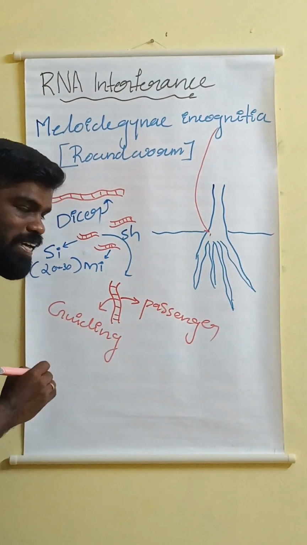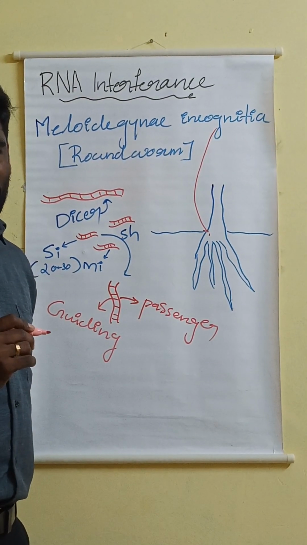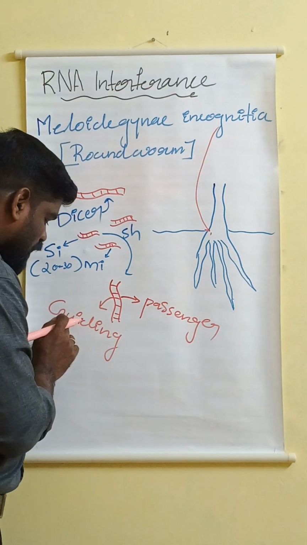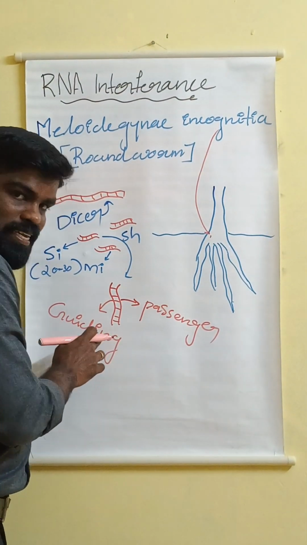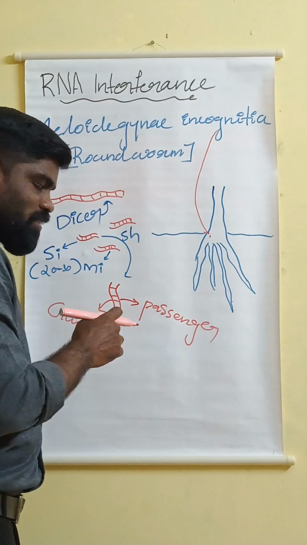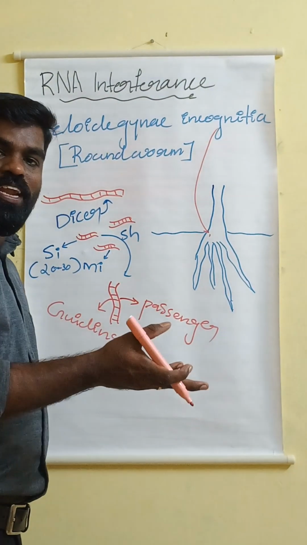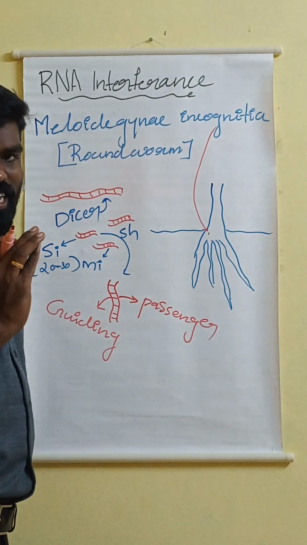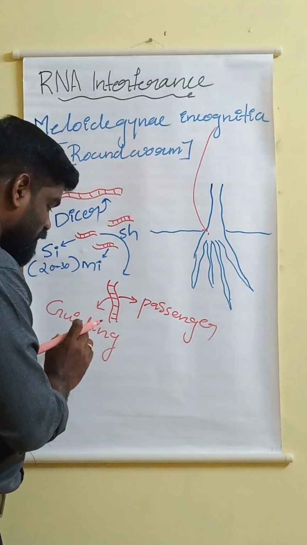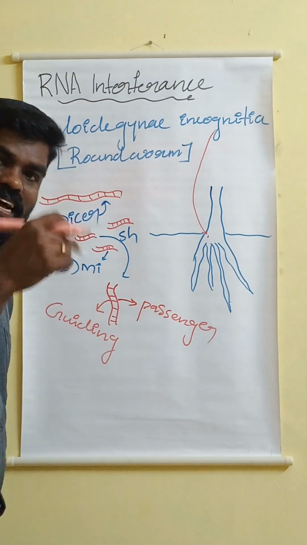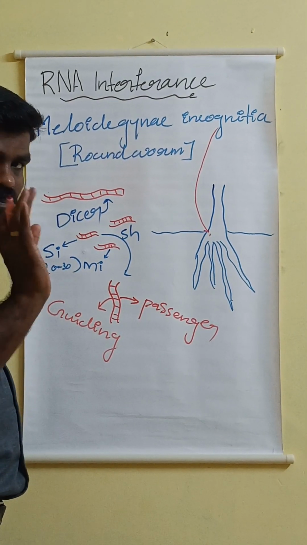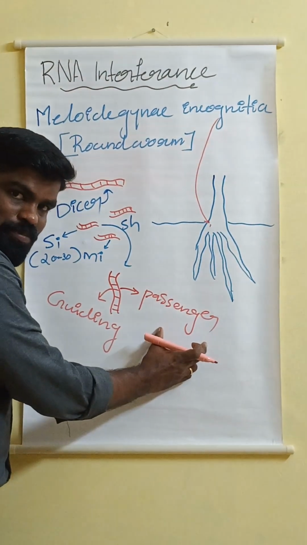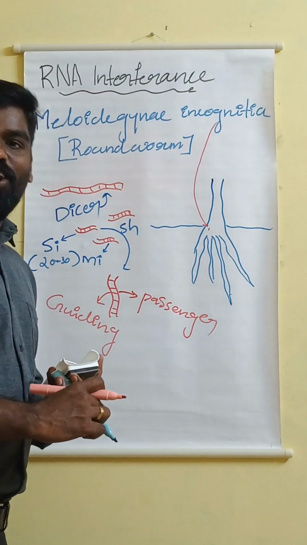Just keep in your mind, the guiding strand corresponds to the strand which is present in Meloidogyne incognita. Okay, now two types of strands are there, guiding and passenger strand. Now there is a protein complex.